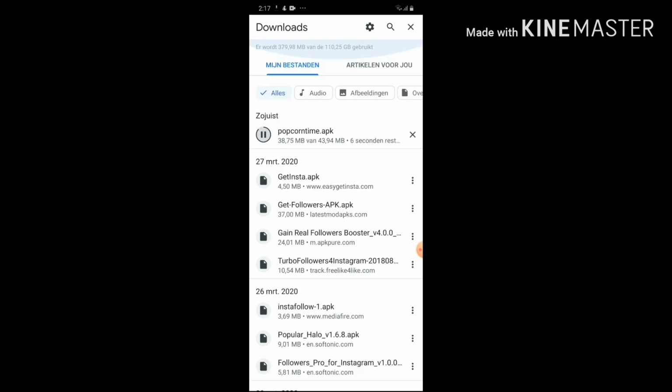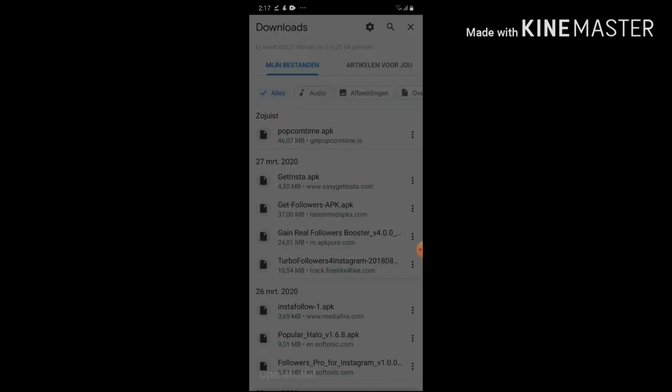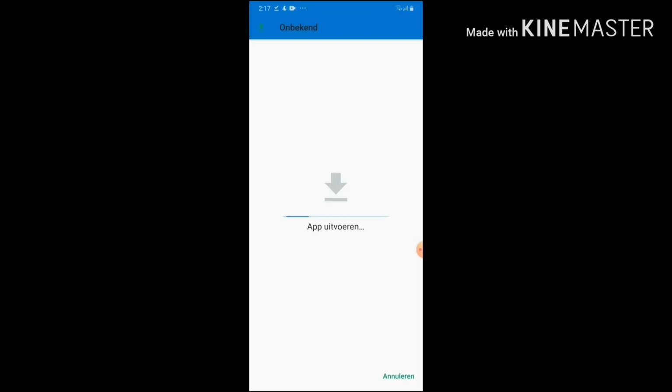Almost done. Okay, so now I'm gonna open it, install, and this is Popcorn Time, guys. It's simple. You don't need nothing. You don't need to inject your device. You don't need Tweakbox. It's just simple. Popcorn Time. It's easy.